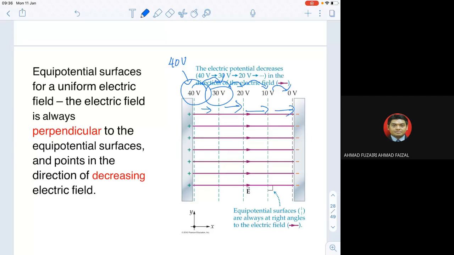Why? Because as we move a certain distance, the equipotential surface, or in this case the electric potential, is actually decreasing. If you still remember when we plotted the electric potential, this is the distance, and this is the electric potential V. It decreases as the distance increases.